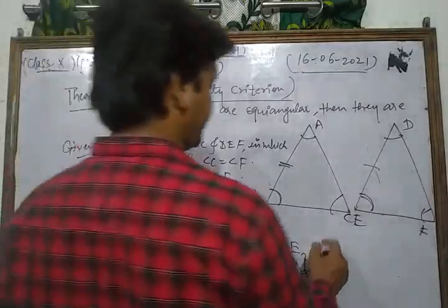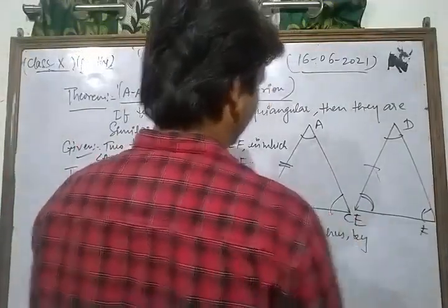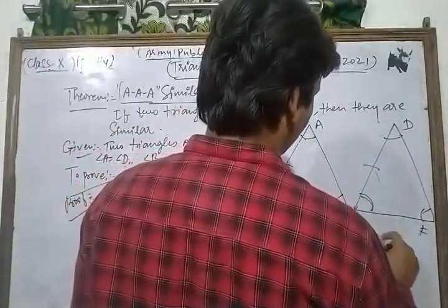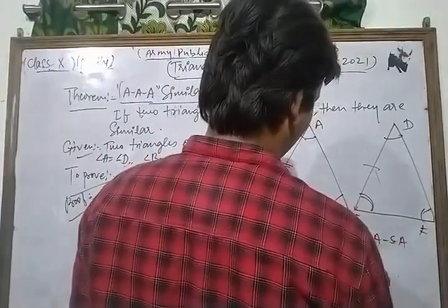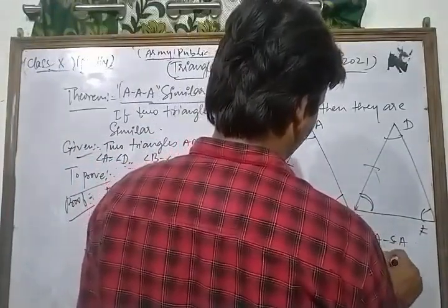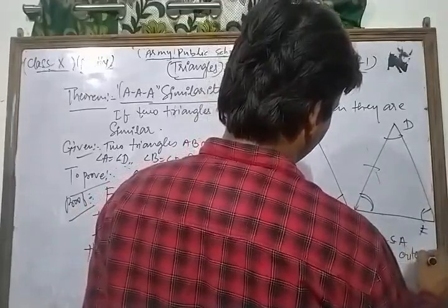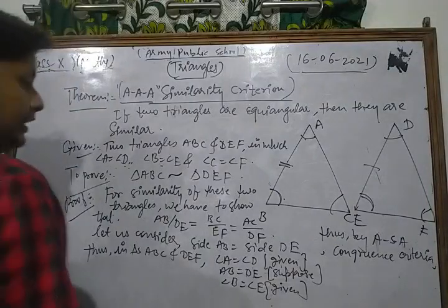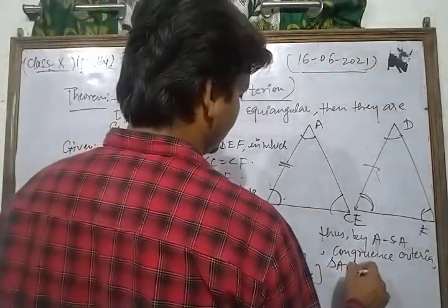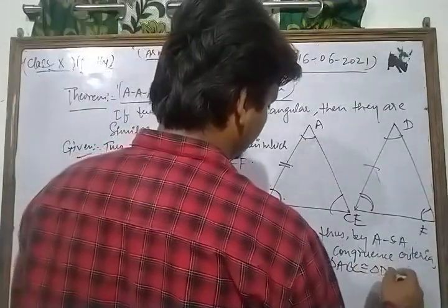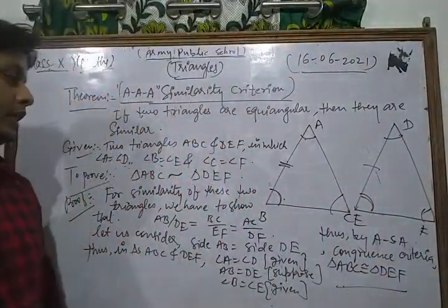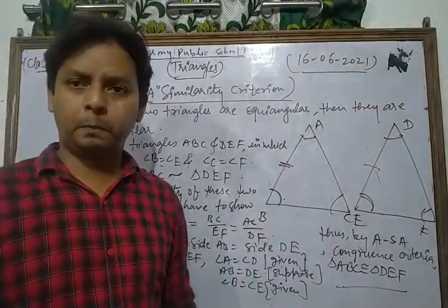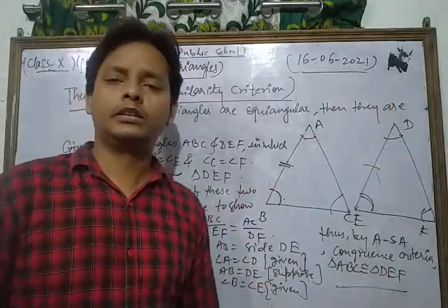Thus by the angle side angle congruence criteria, triangle ABC is congruent to triangle DEF.